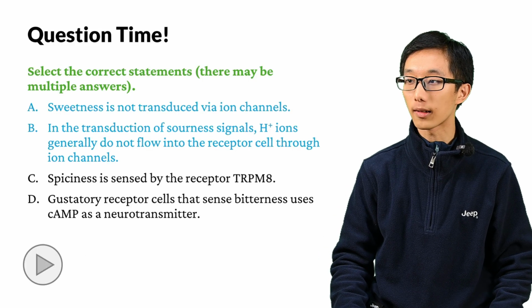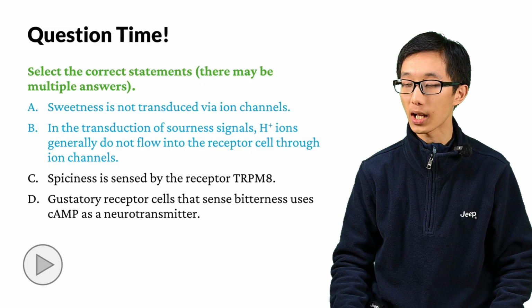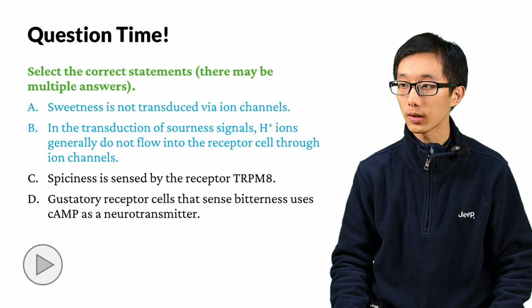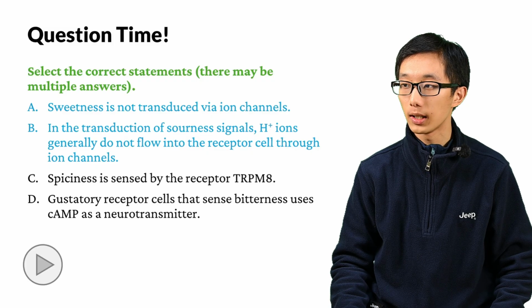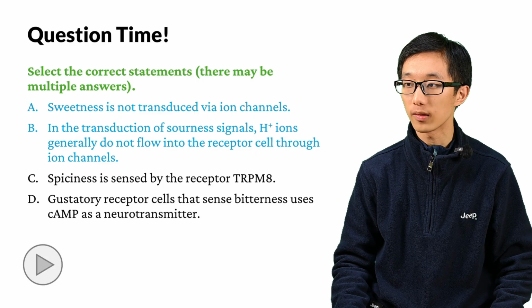The correct answers are A and B. Sweetness is indeed not transduced by ion channels. It is transduced by GPCRs. For B, the transduction of sourness signals does not involve hydrogen ion influx. However, hydrogen ions act on potassium and sodium channels and cause depolarization.